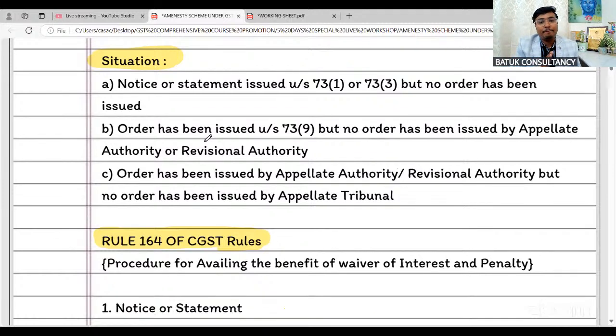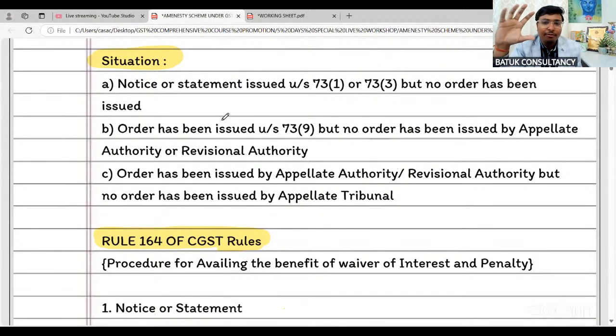Otherwise, whenever we are providing a reply to the appellate authority or to the jurisdictional officer, we think that if the jurisdictional officer is not going to pass the order in favor of us, in that case we'll file an appeal before the appellate authority or appellate tribunal. At that time, we'll go for the proper drafting.